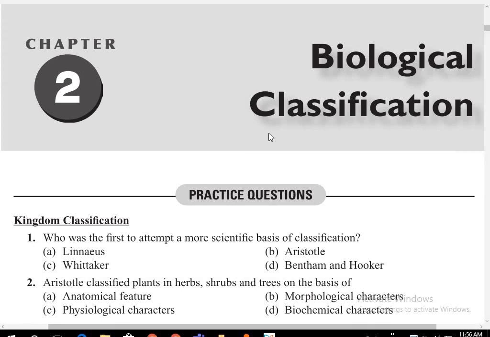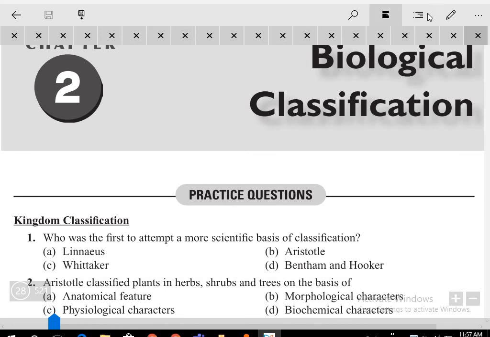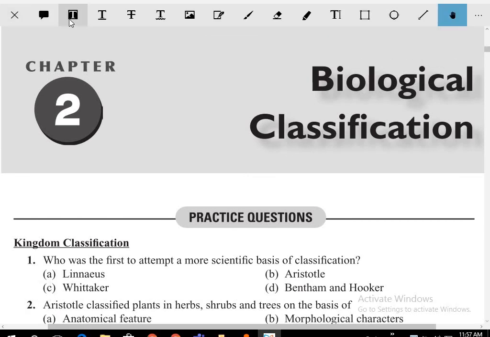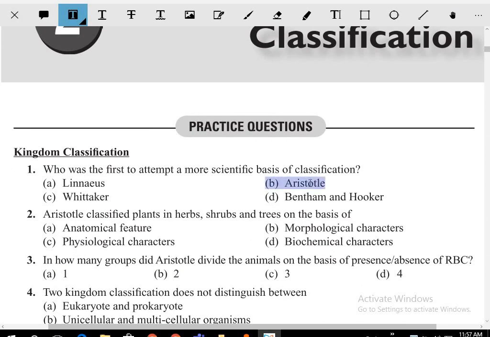Biological classification, biology, NCERT get up questions, right? Who was the first to attempt a more scientific basis of classification? The answer for this question is Aristotle. Aristotle was the first person to do the classification. So the answer for the first question is Aristotle.